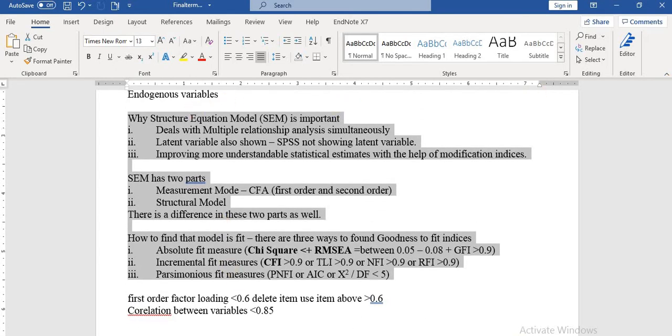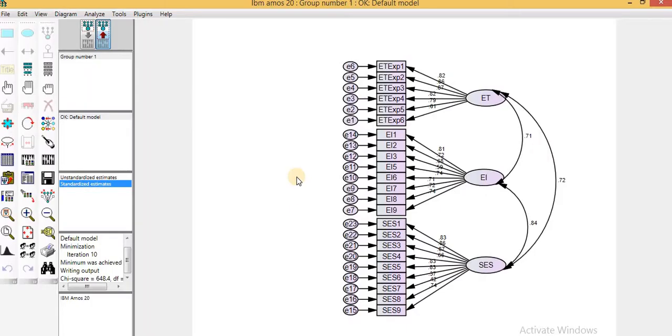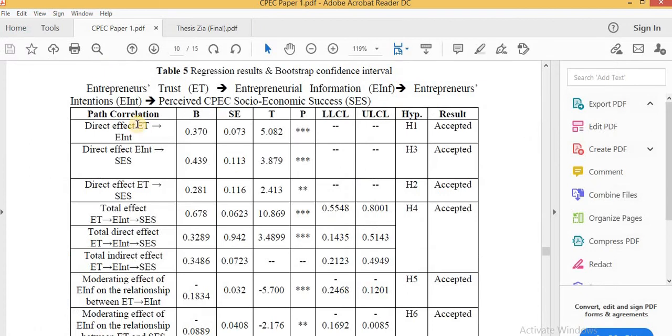So look here, this is the model fitness, this is a CFA in which I have correlated the variables with each other, and in the next video I will replace these with a structural model to show what the structure of my model is. This is a structural model. These are the results of the structural model, showing which of my hypotheses are accepted and which are not accepted.